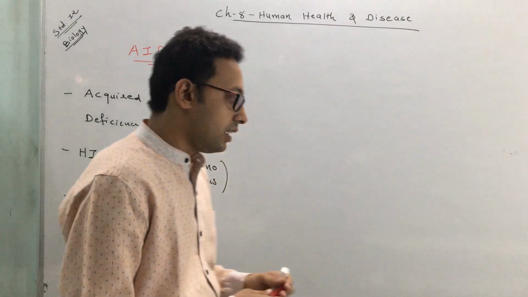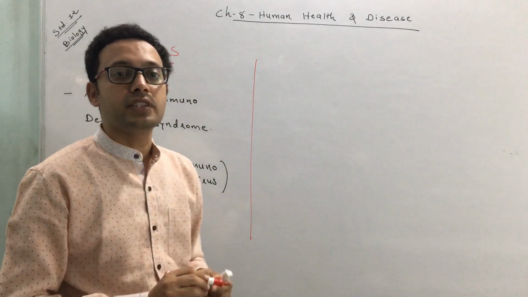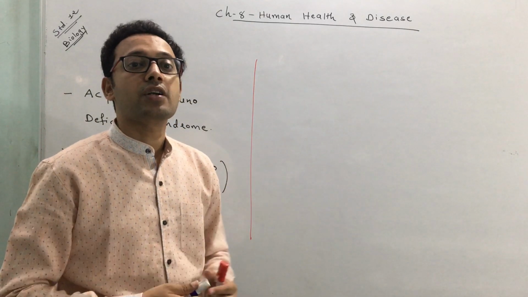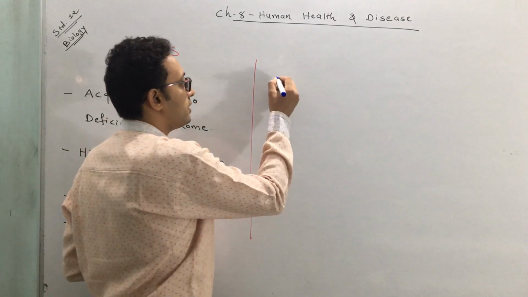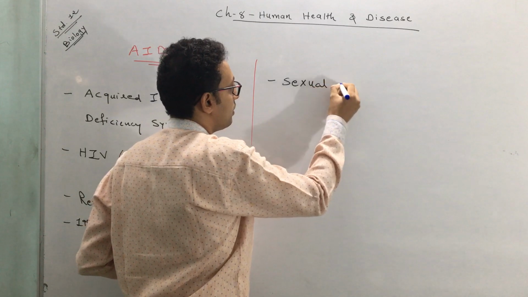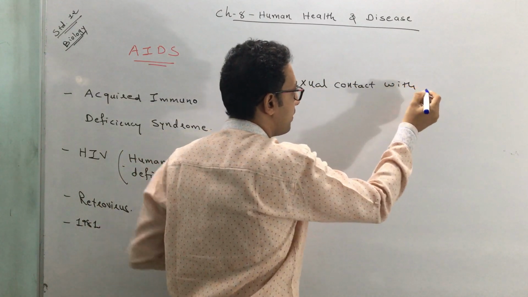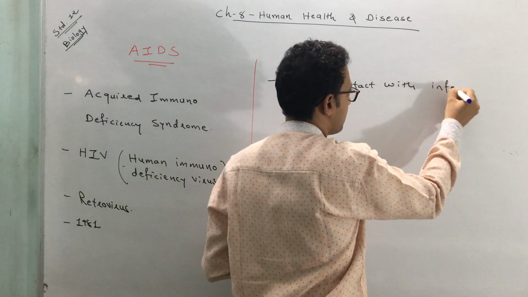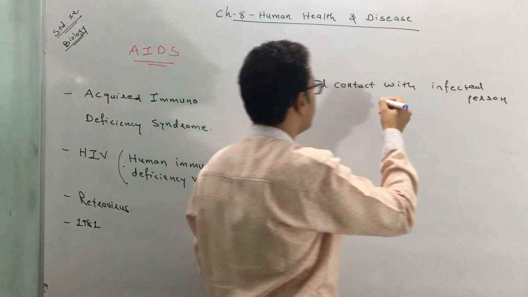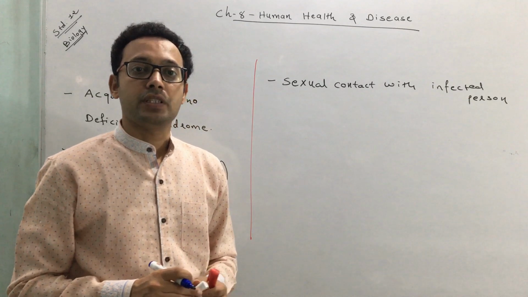Next, how is this disease caused, or how does the spread of this virus occur? The spread of the virus can occur in a number of ways. The first way of transmission is sexual contact with an infected person.